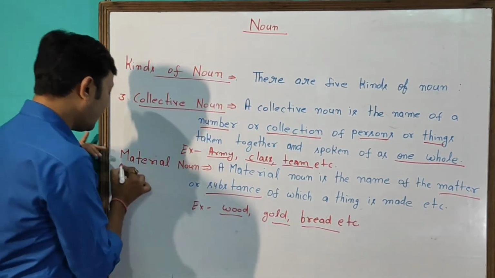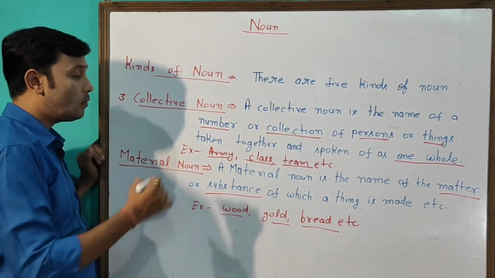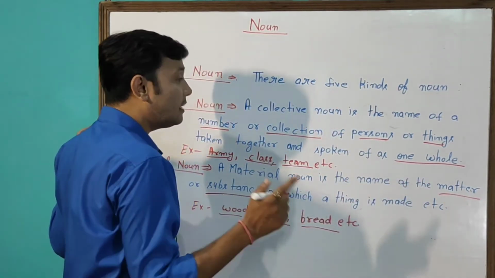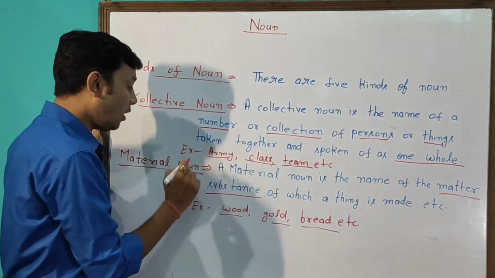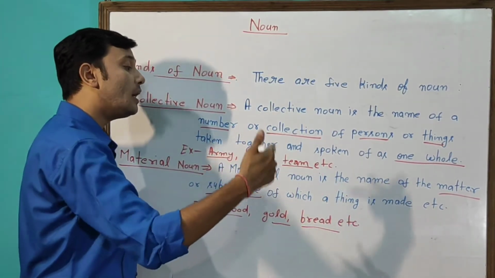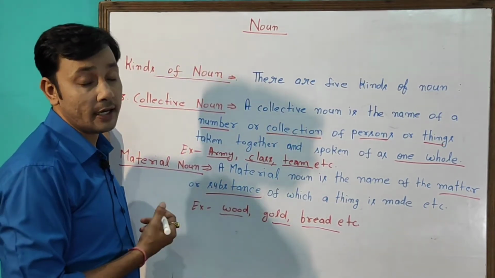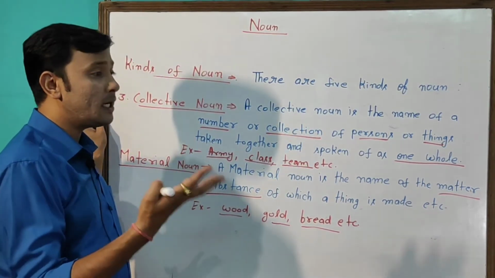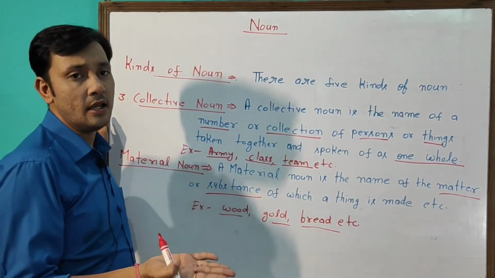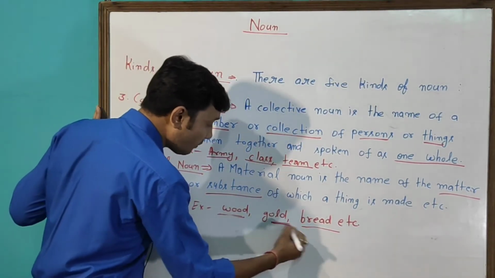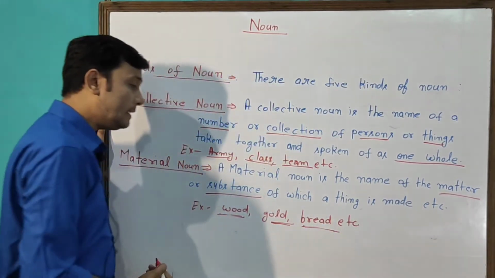Next is material noun. What is a material noun? A material noun is the name of the matter or substance. Pay attention. Matter or substance of which a thing is made is called a material noun. Clear? What kind of material a thing is made up of is known as a material noun. For example, wood, gold, bread, etc.